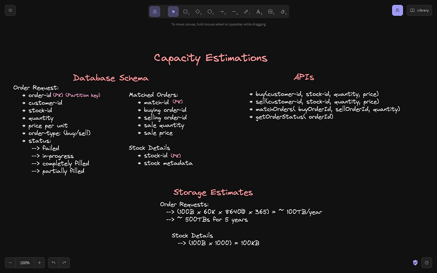So it's actually 6 MB for us, right? Now we have 86400. Let's imagine it is 10 to the power 5, and this other one is 10 to the power 3, right? So we have 6 into 10 to the power 8 MB, right? Now if we multiply MB by 1000, it becomes GB. If we multiply GB by 1000, it becomes TB, right? So out of this 10 to the power 8, we took 6 zeros and converted our MB to TB. Now from those 10 to the power 8, we have 10 to the power 2 and 6. So it's like 100 to 600 TBs per year that's actually coming out, right?